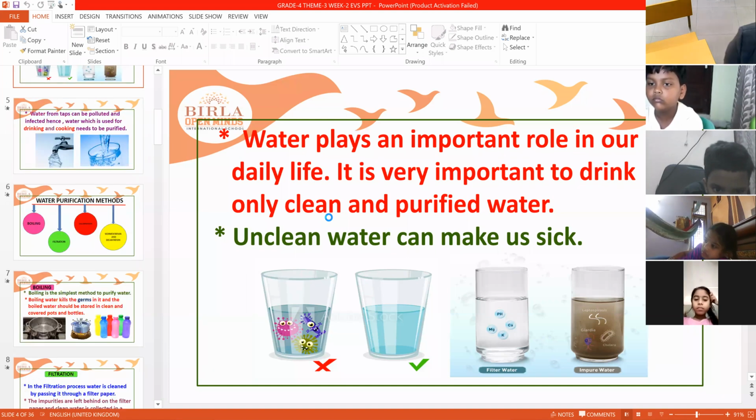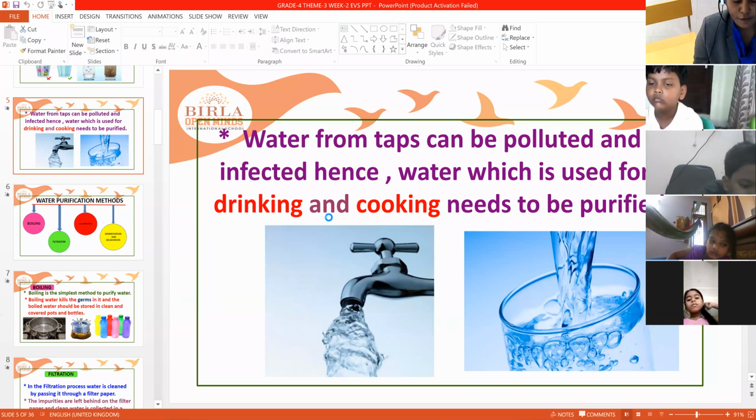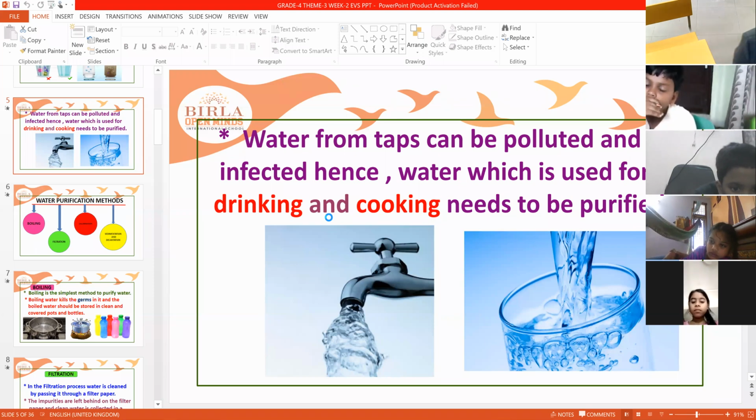Water from taps can be polluted because it comes from different places. If you use that water for cooking or drinking, it may lead to some diseases. So that water has to be purified. The water coming from taps can be polluted and infected. Hence, water used for drinking and cooking needs to be purified. Either you drink or cook food, you have to purify the water.